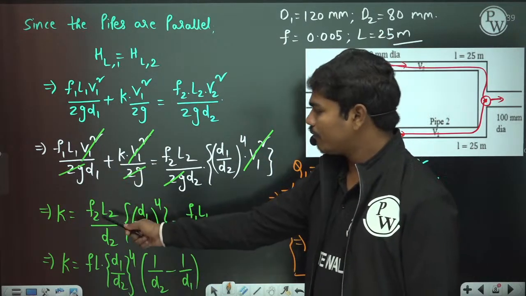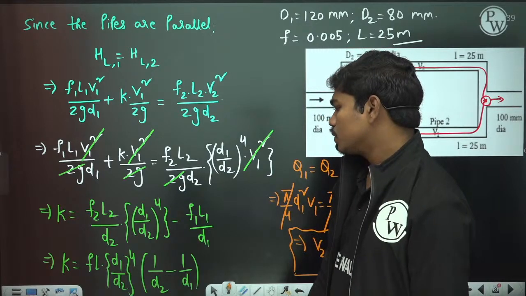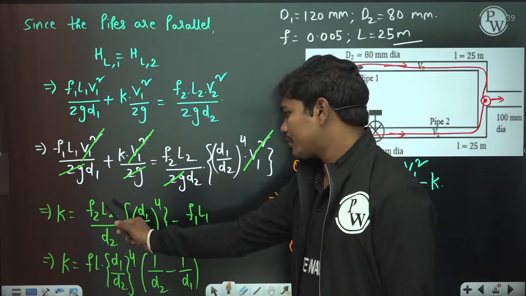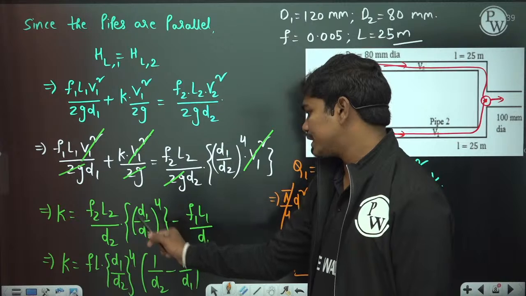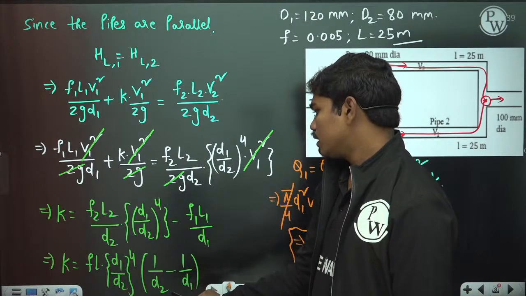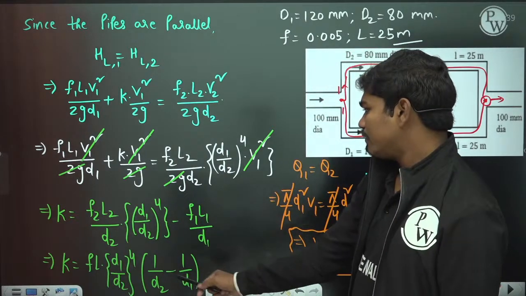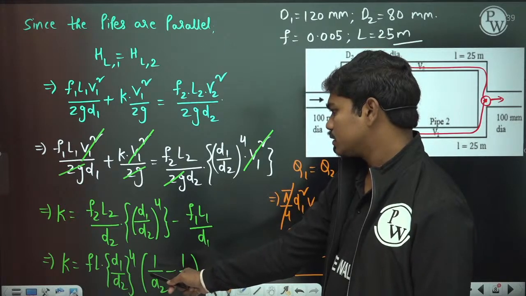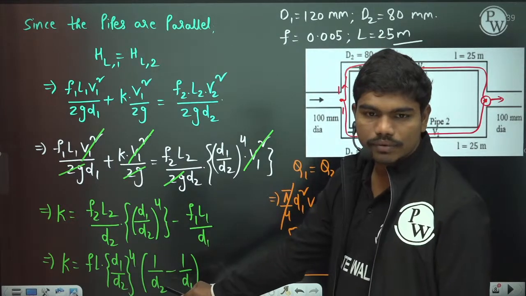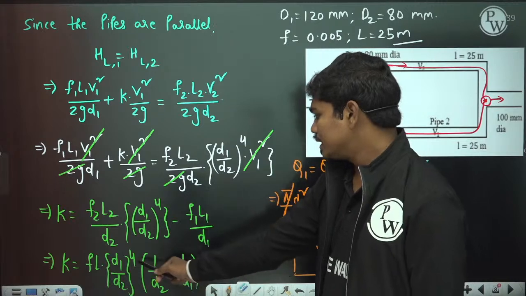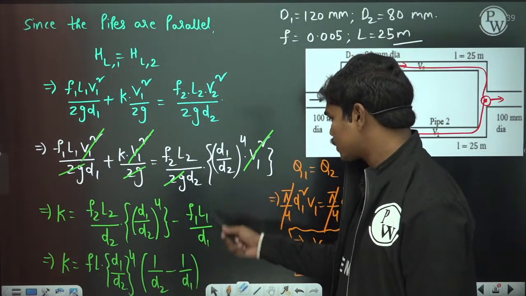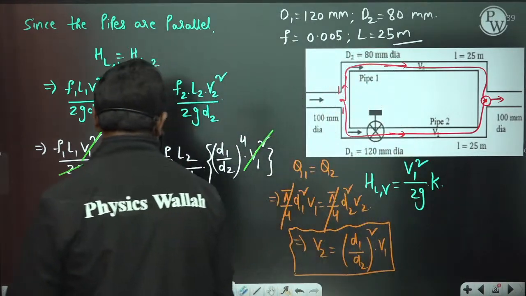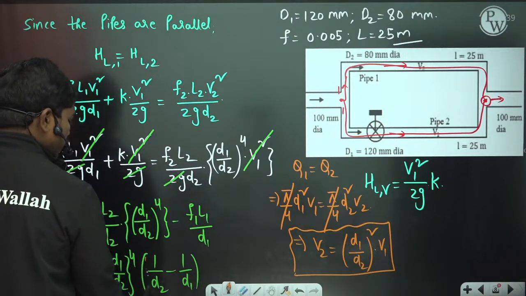Now it's given F and L are the same for both the pipes, so we take FL common, and D1 by D2 whole power 4 out. But I think there is some problem here, because this D1 by D2 whole power 4 is not in this location, correct? So let us simplify it as usual.